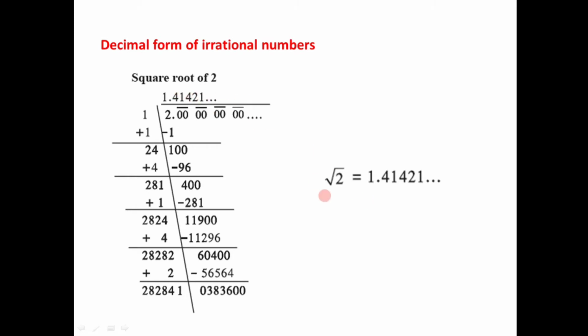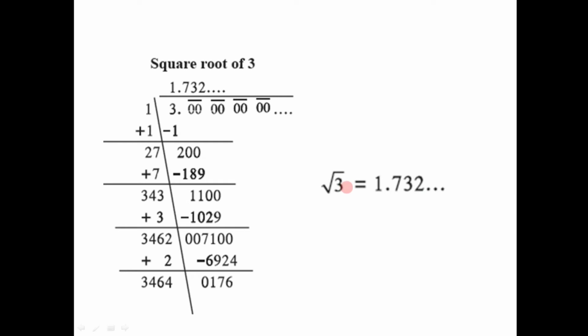Now the question arises here, why these numbers, that is root 2 or root 3, are irrational number? So let us try to find the answer of that. So let us suppose for that one root 2. We have to prove that root 2 is an irrational number. So for that, let us assume that root 2 is a rational number. And by having the indirect proof, we can prove that root 2 is an irrational number.